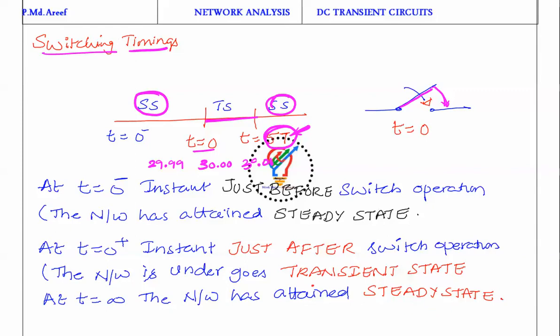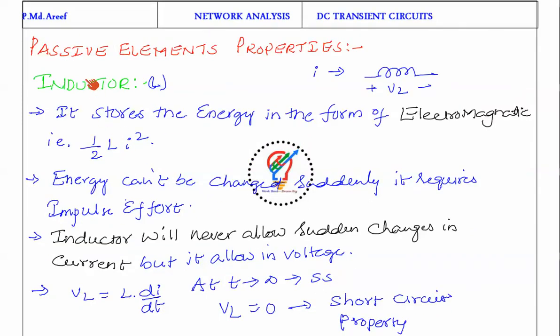Next slide. In the next slide, we would like to discuss the passive element properties. Passive elements are resistor, inductor and capacitor. Here I am not going to discuss the resistor, because we already discussed resistance in my previous lectures. Now, the inductor. So what is the inductor?